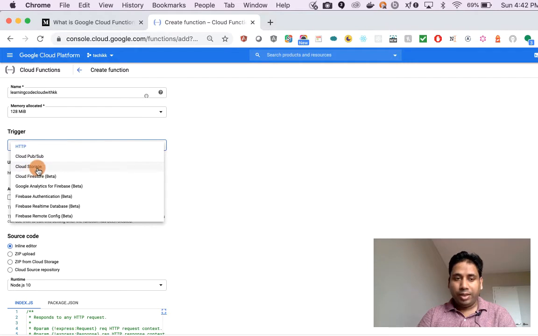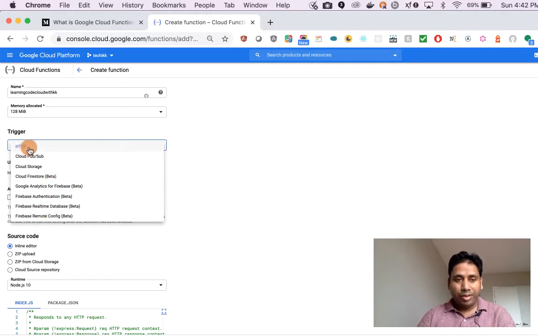And then we have the cloud storage. Cloud storage is equivalent of S3 in AWS. It is used to store a lot of data files and those kinds of things. Then we have the cloud Firestore, which is like a mobile database and backend for your mobile application. And then we have any other options.